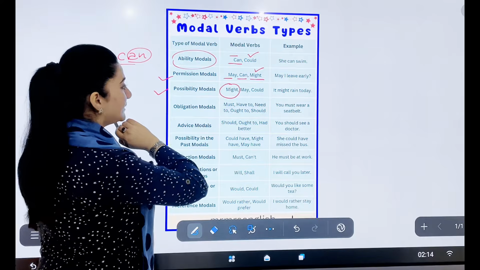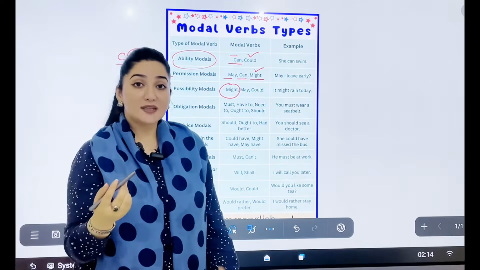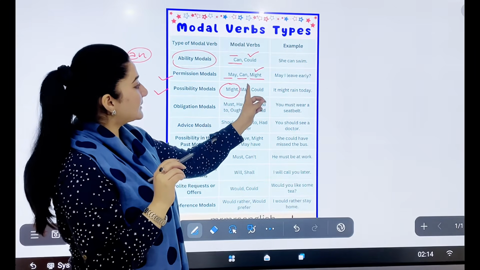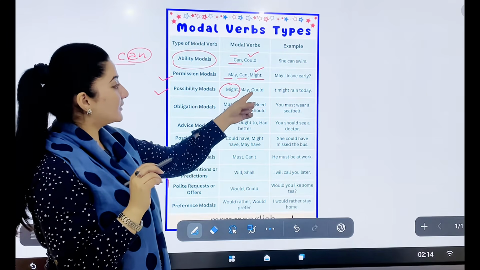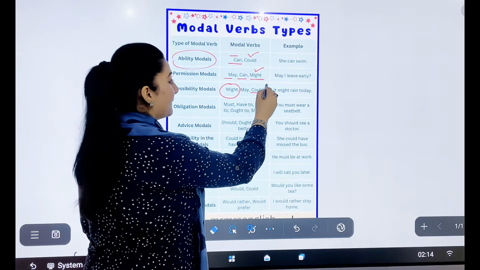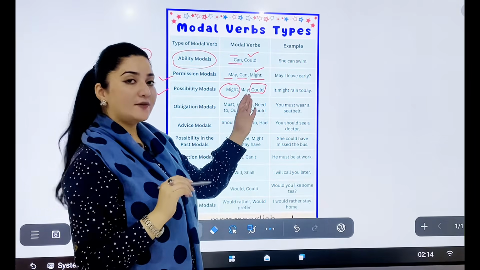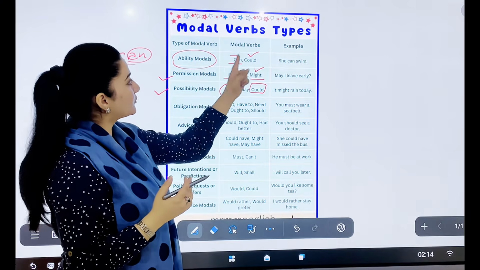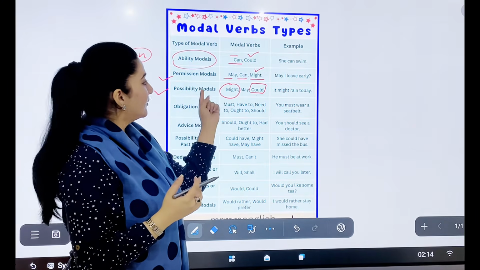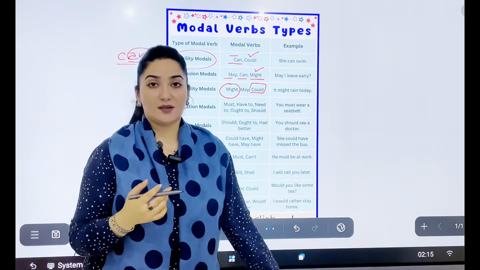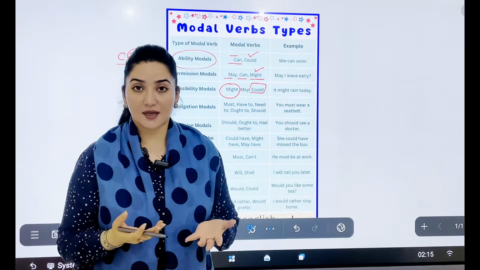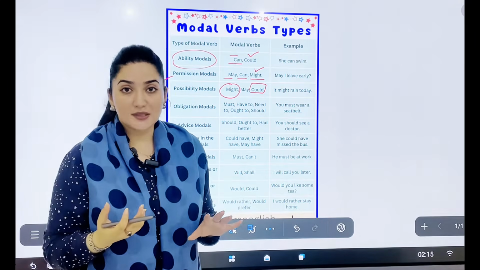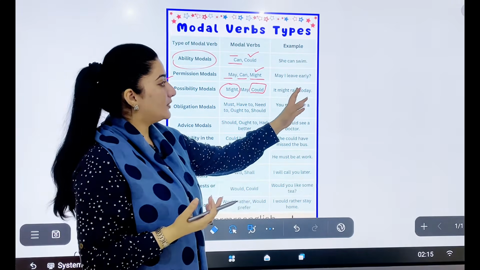Possibility means कि कोई चीज हो सकती है शायद या नहीं. So may, might and could show possibility, and could is also used as a past modal. Could is derived from the word can, and can shows ability, and here you can see that it is also part of the ability modals. For example, it might rain today. If I can see clouds in the sky, हमें पहले से पता होता है कि शायद बारिश हो जाएगी. So for showing that possibility, we can say, it might rain today.